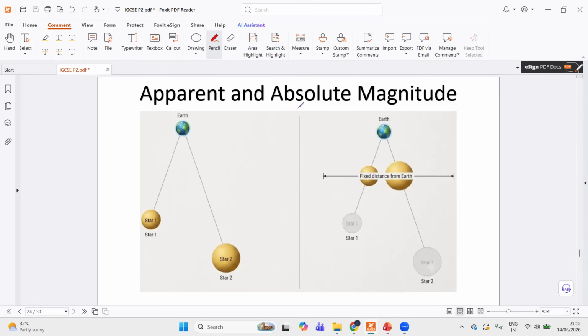And this diagram represents absolute magnitude. And this is actually the definition of absolute magnitude. It is the measure of the brightness of a star at a standard distance.